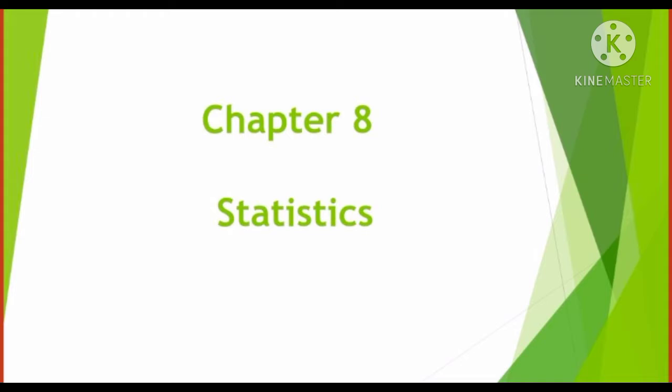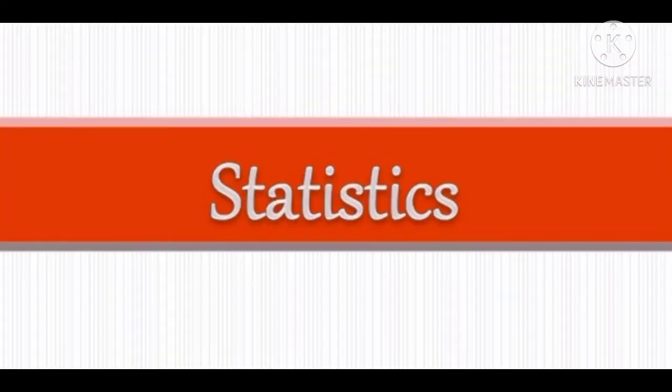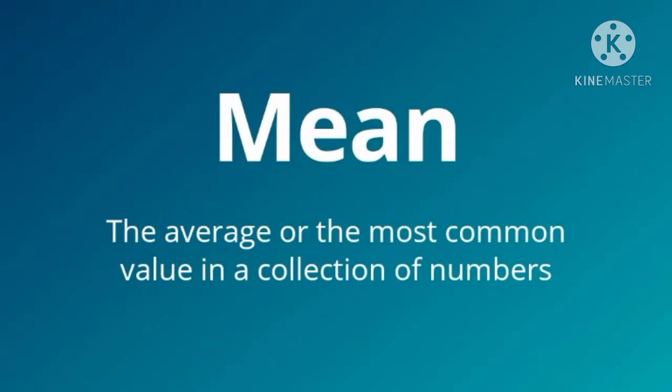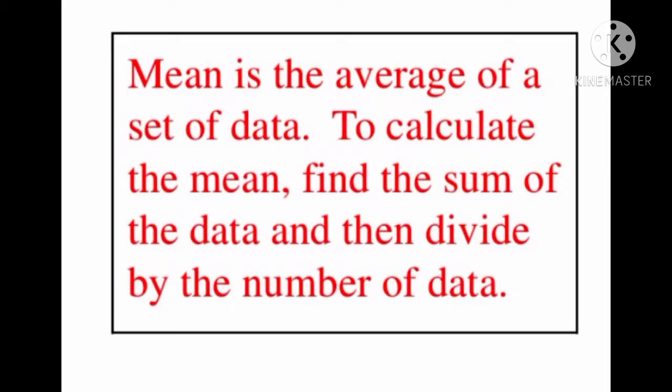Chapter 8 Statistics. In the last session, we had learnt about mean. Mean is the average of a set of data. To calculate the mean, find the sum of the data and then divide by the number of data.